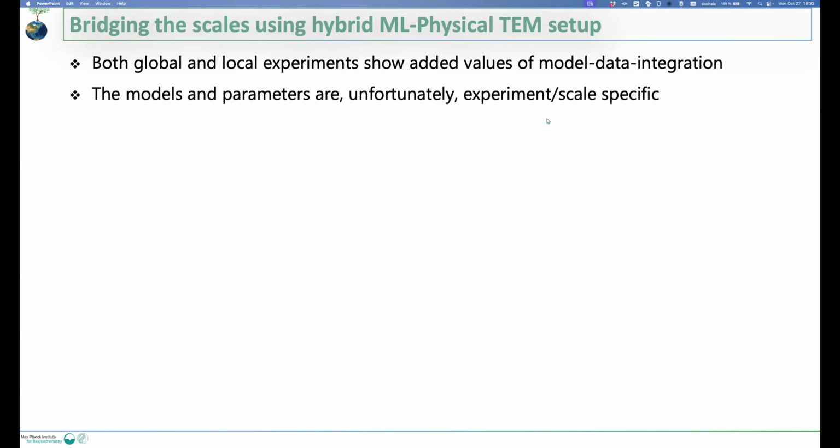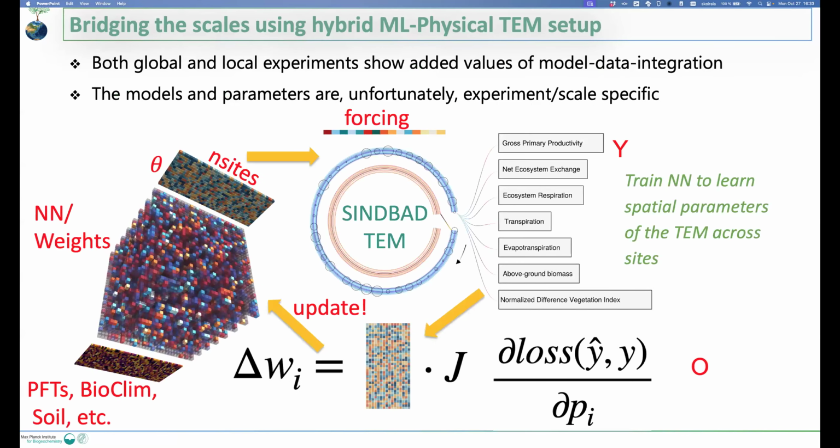Having said that, I think there is value in using observations, but the model and parameters are unfortunately experiment specific. This I think we also saw in other presentations today. So we wanted to go a bit further and start predicting the spatial variability of the parameters together in the flow of the ecosystem models. Basically, what we usually do is have a parameter per site or per PFT, then we use some kind of PFT or climate mapping to make these site-level parameters globally varying, and then we use the global model.